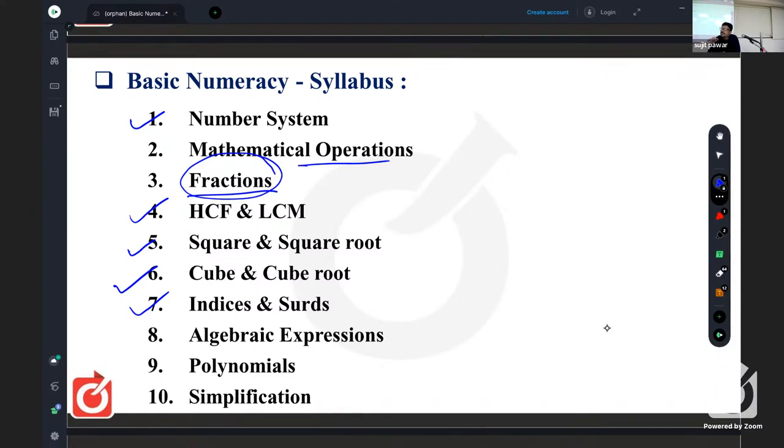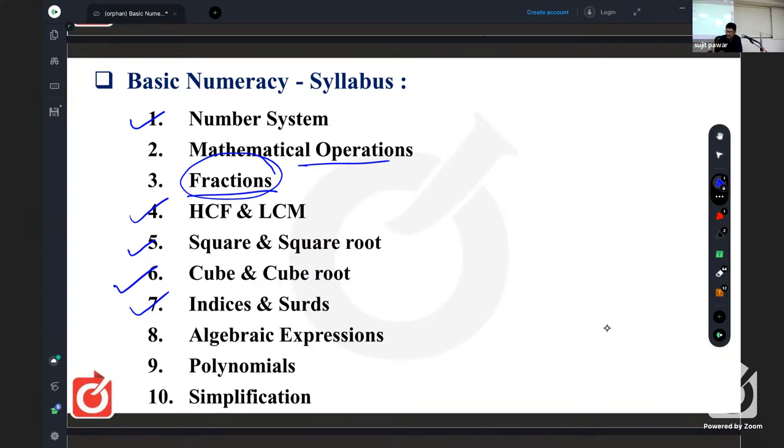Again, fractions is basic topic for ratio. Why is it so? Regarding ratio, you know the basic sentence, that is, ratio is a fraction to its lowest terms. So that's why you should know first of all fraction. Again, percentage is basic topic for ratio, basic topic for profit and loss, then interest.